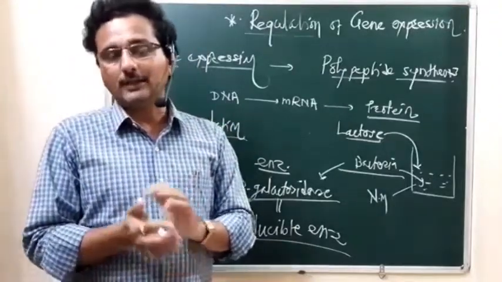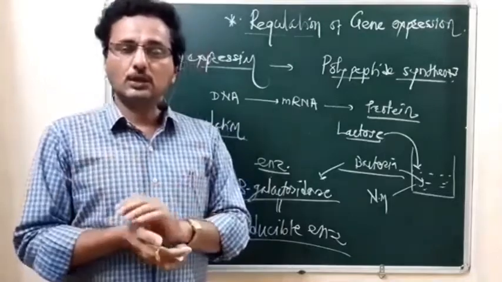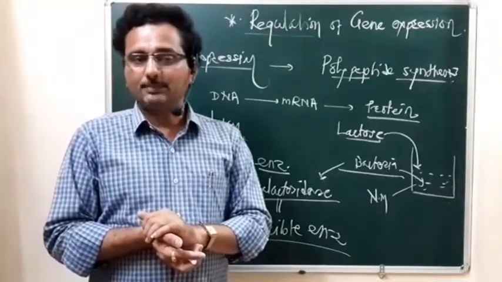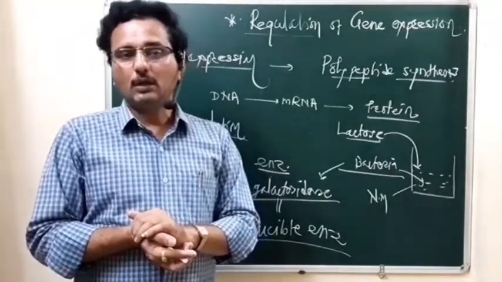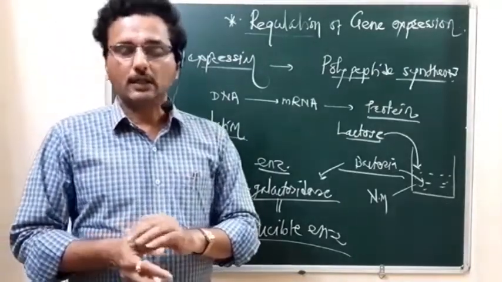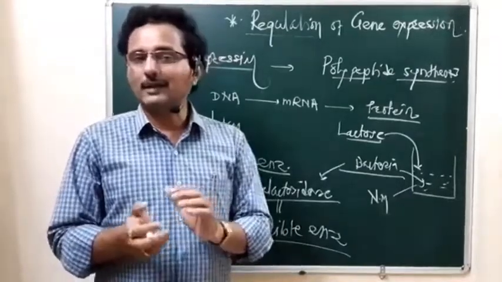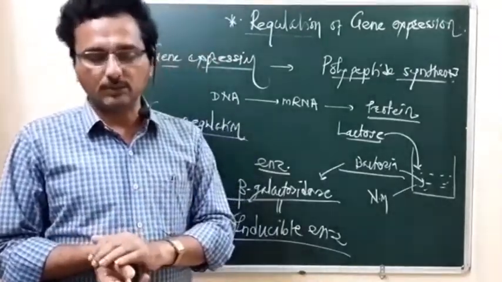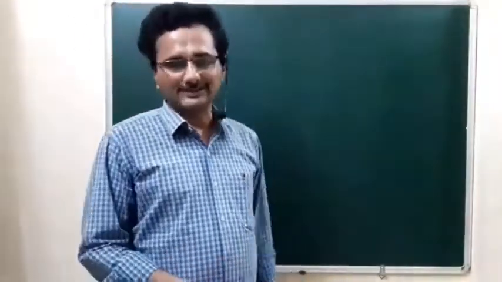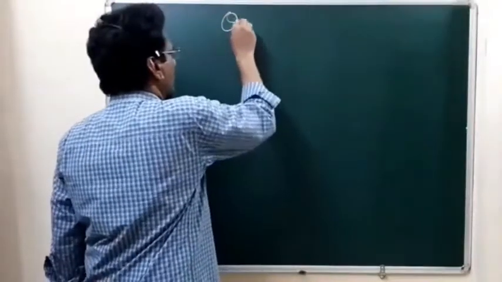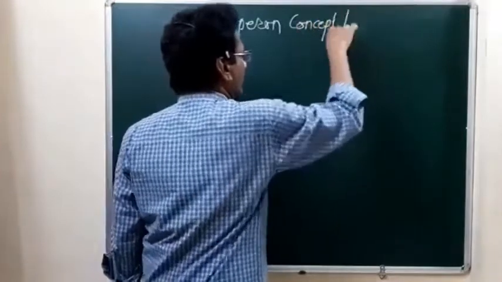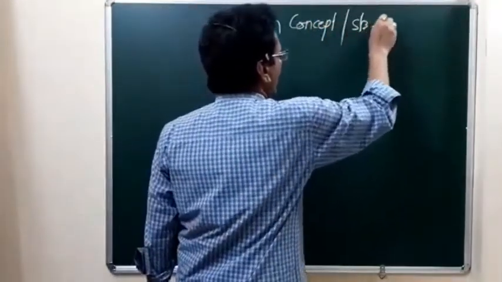So how the gene sequence or the structure of the gene is present in the case of prokaryotes, that part we are going to study now with the help of the operon. So now we will see the structure of the operon, or the characteristic features of the operon. So let's see, student, what is the structure of the operon, or what is the operon concept?